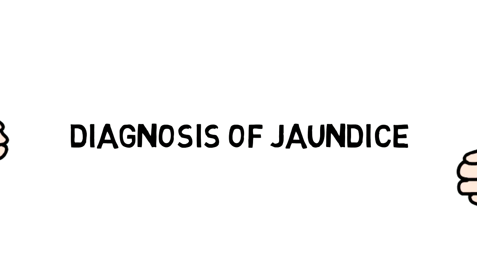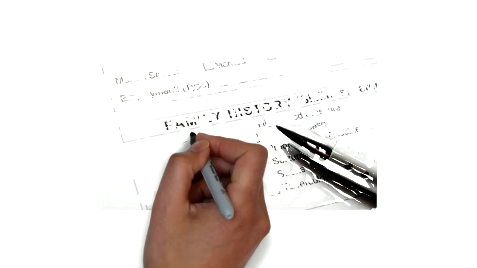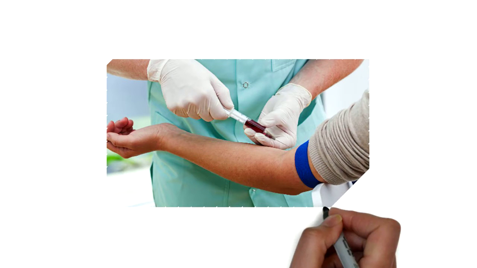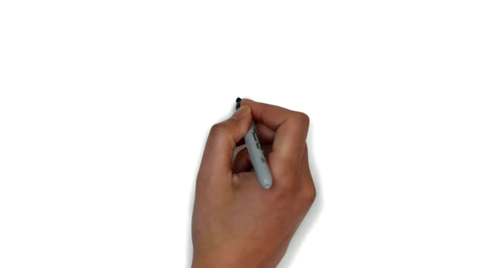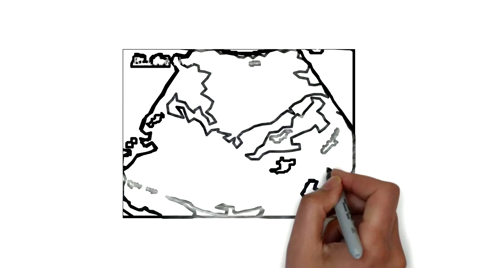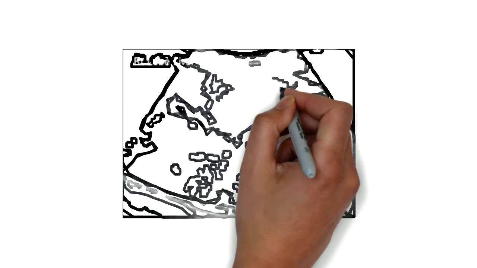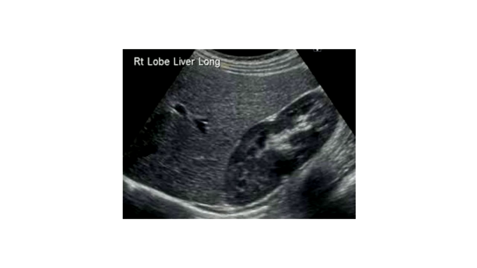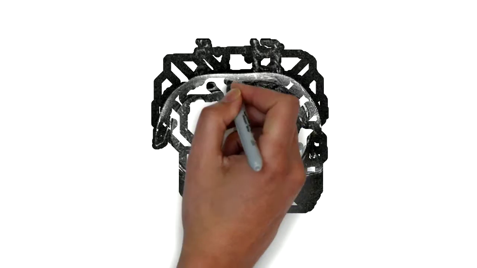Diagnosis of jaundice. Family history, physical exam, blood tests, which do a blood count and hepatitis exposure, liver function test, urinalysis, and depending on the results from the tests above, more tests might be taken if there is a suspected underlying disease in the liver, gallbladder, and pancreas. These tests include ultrasound, CT scan, MRI, HIDA scan, and liver biopsy.